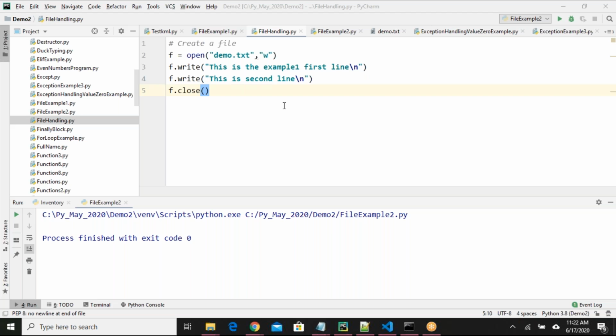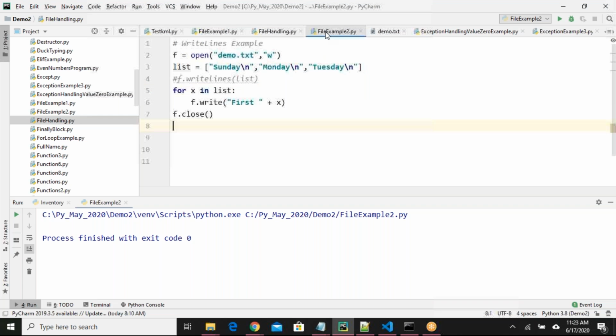Okay, is it executed for everyone? Good. Then add one more file and run the next program.